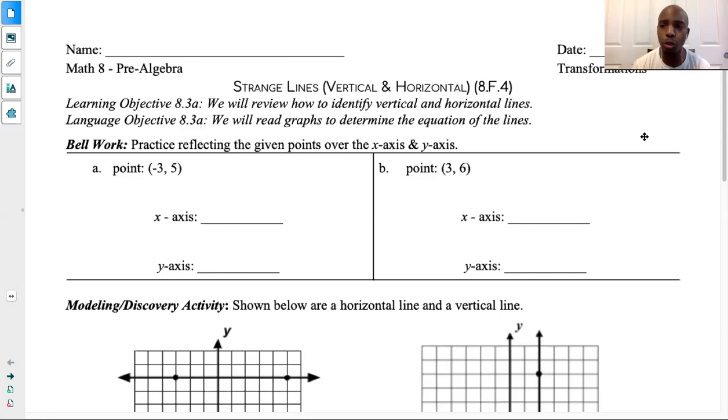All right, I hope you were able to pause it and answer the bell work questions, both A and B. We need to reflect the point (-3, 5) and the point (3, 6), both over the x-axis and over the y-axis.